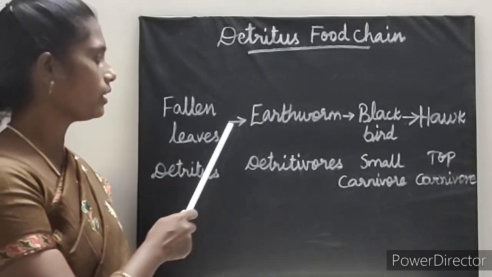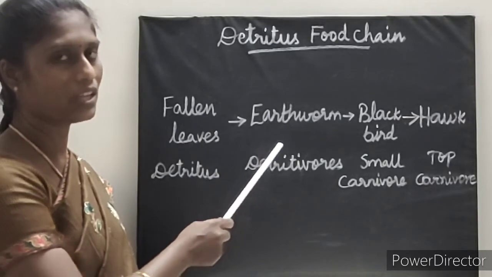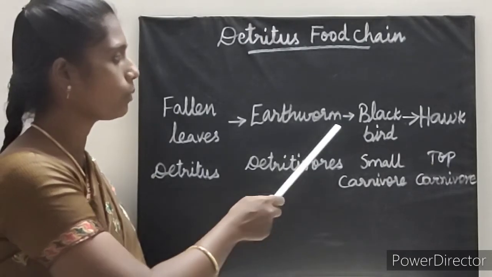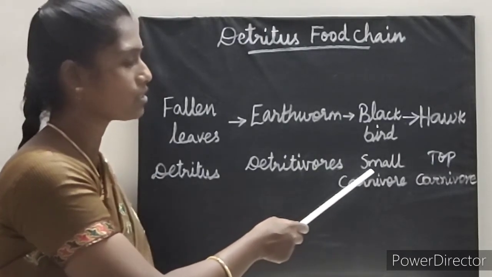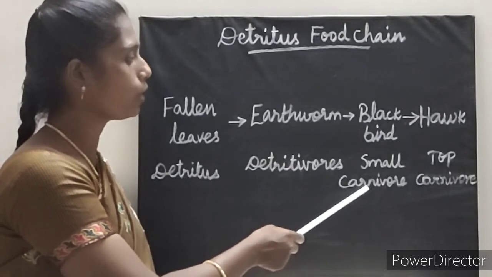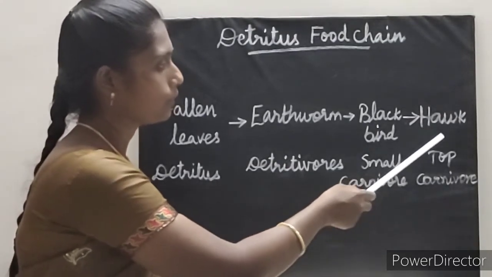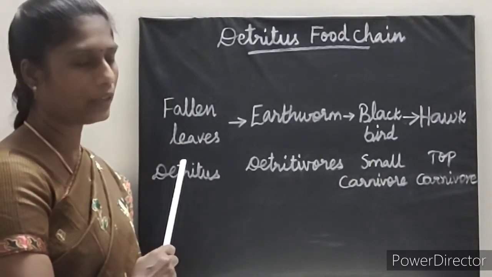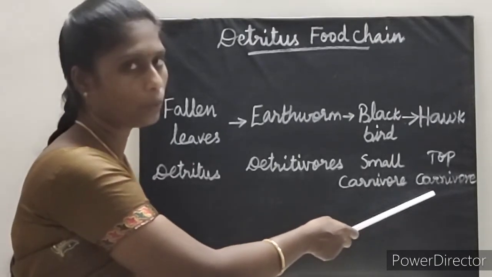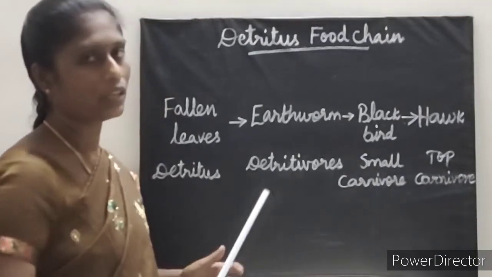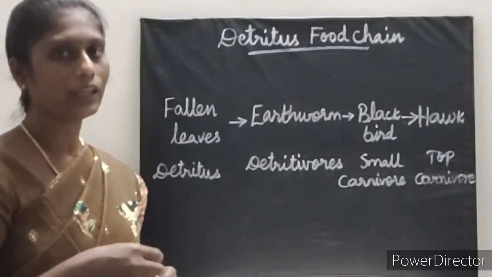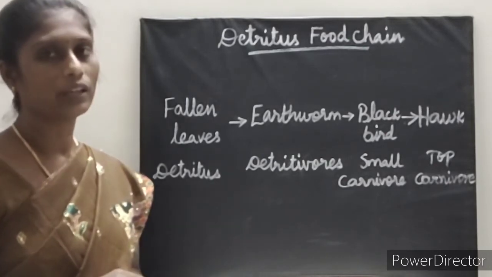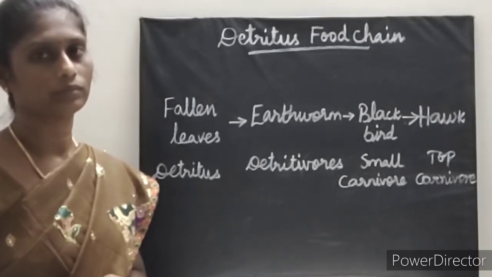And the next one, it is eaten by what? Earthworm, which is a detritus consumer or detritivore. The next one, earthworm is eaten by blackbird, which is a small carnivore. And then this small carnivore is eaten by hawk, which is a top carnivore. So like this, it begins with dead organic matter and the food chain completes with the top carnivore. So here the food is repeatedly eating and then being eaten repeatedly. This type of food chain is called detritus food chain.